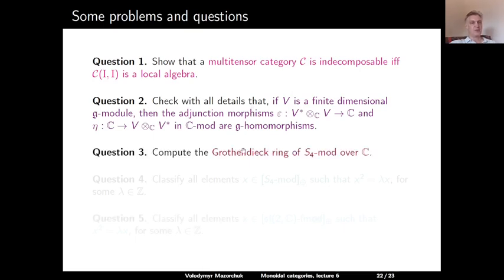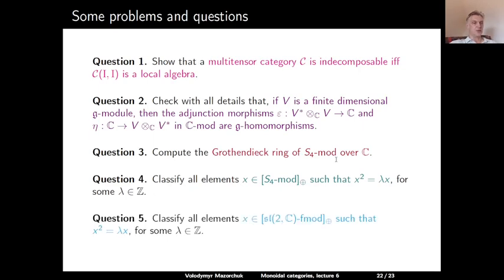Question 3. Compute the Grothendieck ring of the category of finite-dimensional S4 modules over the complex numbers. Question 4. Classify all quasi-idempotents in the Grothendieck ring of this category of S4 modules. Question 5. Classify all quasi-idempotents in the Grothendieck ring of the category of all finite-dimensional SL2 modules.